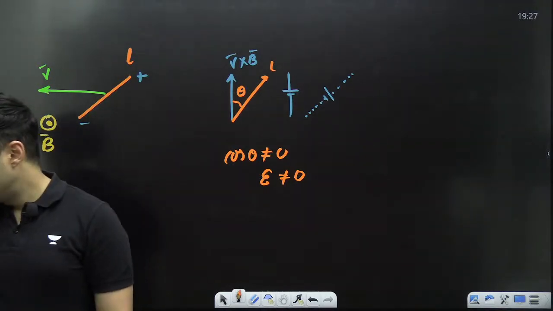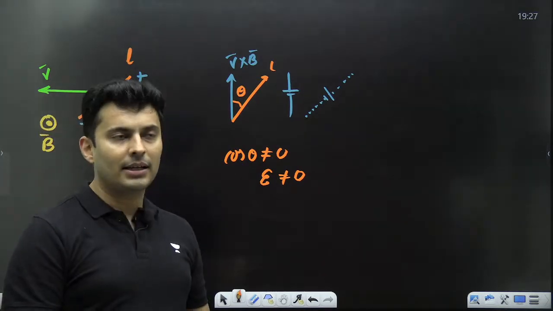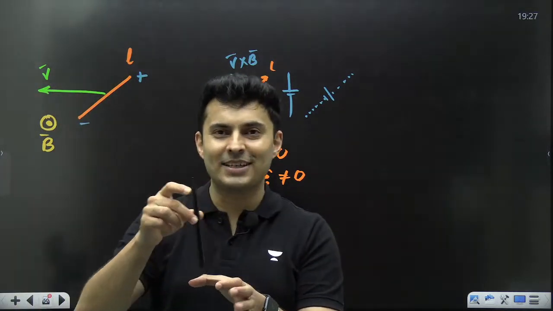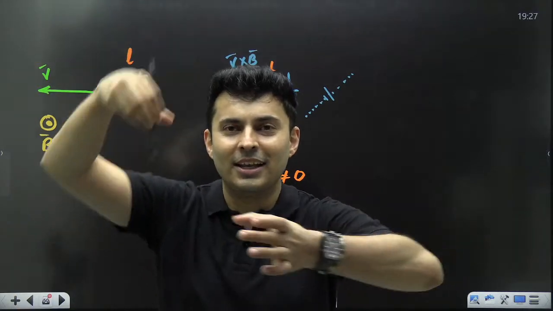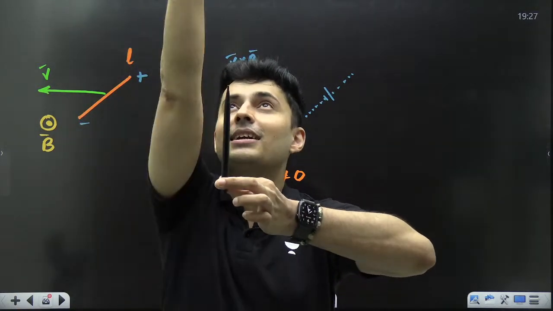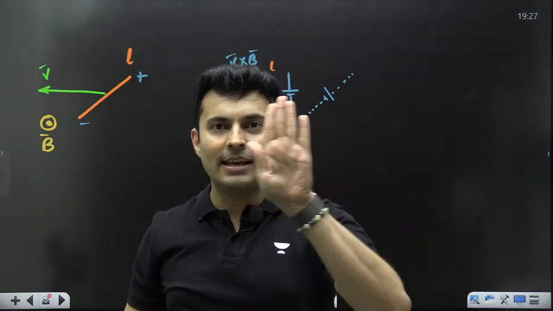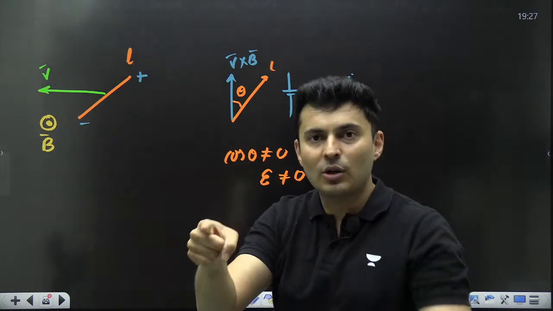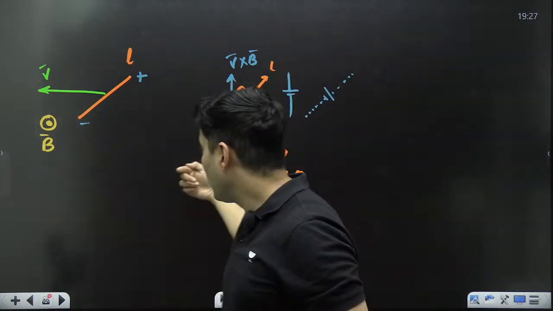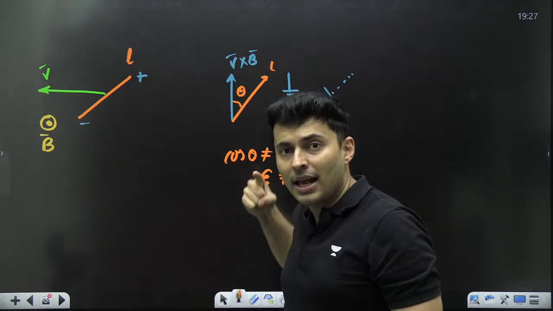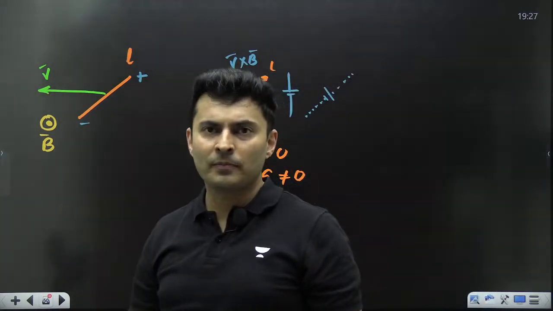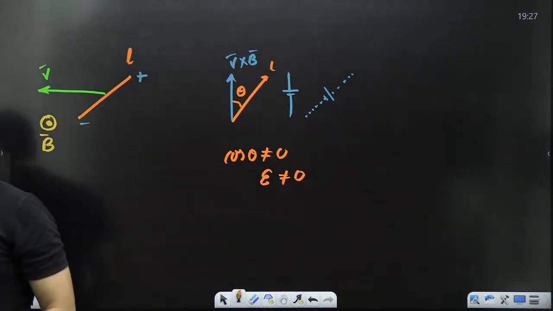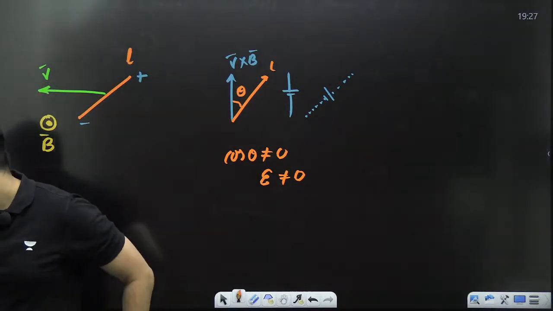How to find the angle between the area vector and the field vector? For the area vector, you can always draw a perpendicular to the surface. Imagine the surface is horizontal. If the area is the plane of this board, I can show a perpendicular. Always take the angle between the perpendicular drawn to the surface and the actual field. That's all. That's how you find it. Cool? Okay. Awesome.